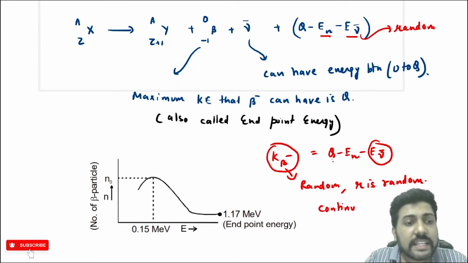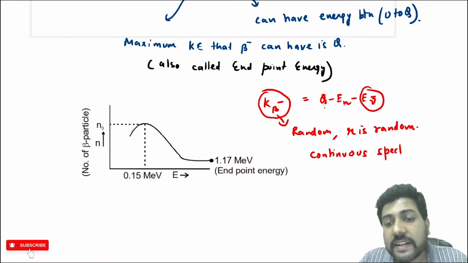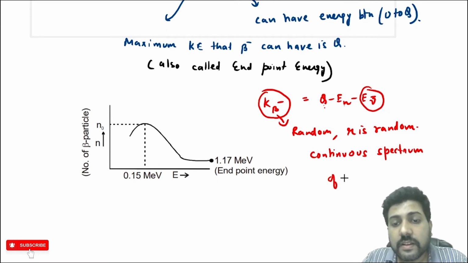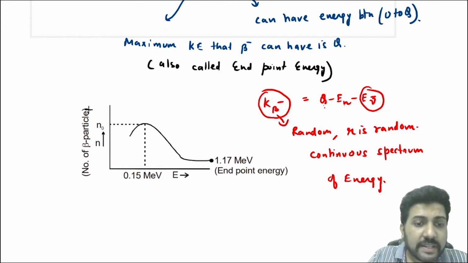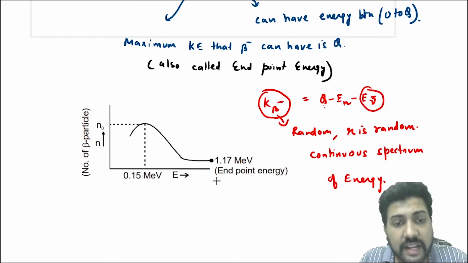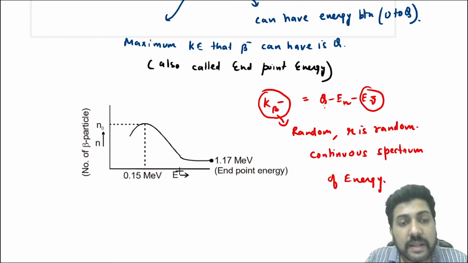In alpha decay there was a line spectrum of kinetic energy; here you will say there is a continuous spectrum of kinetic energy. If you see the graph of number of beta particles versus energy, you will see that all types of kinetic energies are available.